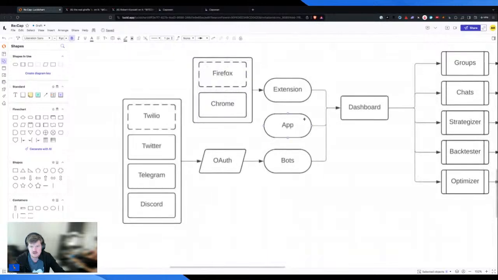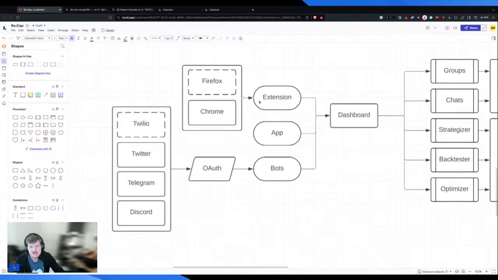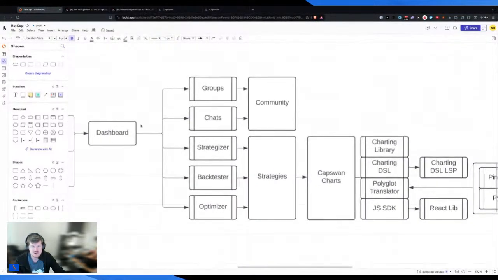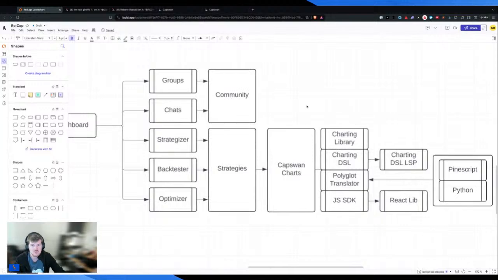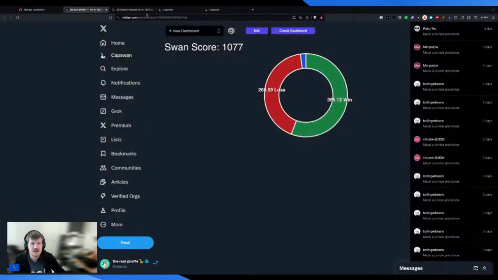Now, expanding on this a little bit, we just mentioned the dashboard. Now, what I want to talk a little bit about is where we're going. So in recent weeks, if you've been on any of the recap, there we go. Someone's got to tweet that. On any of the recap streams, you'll notice that we've talked a lot about this strategizer function, right? Now, why have we done that?